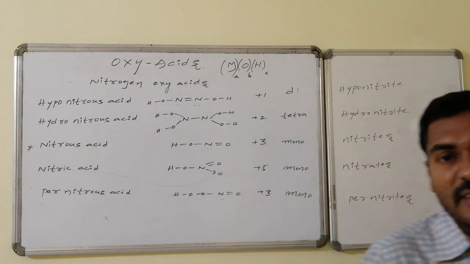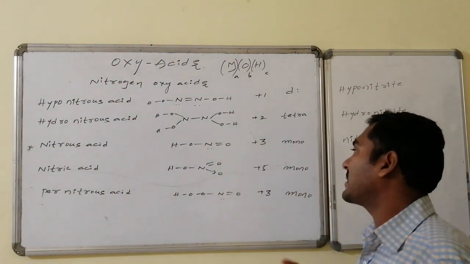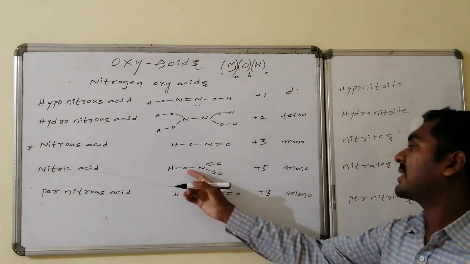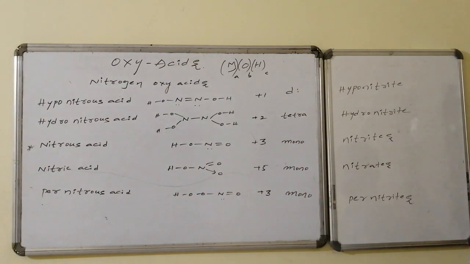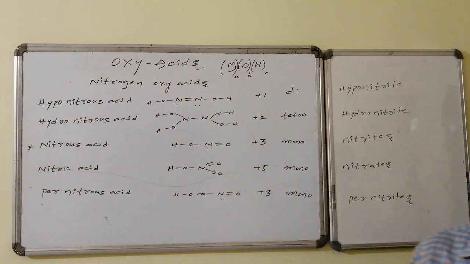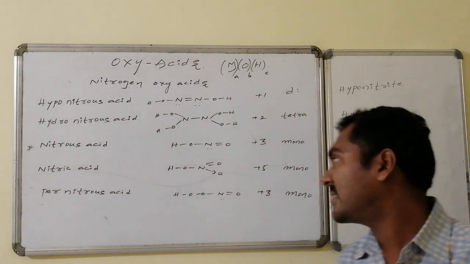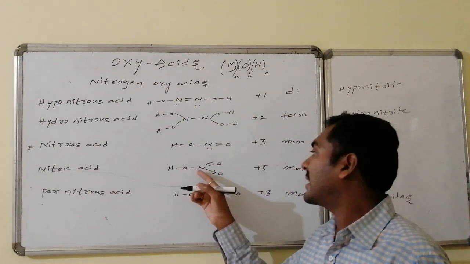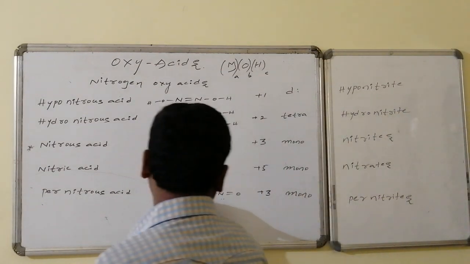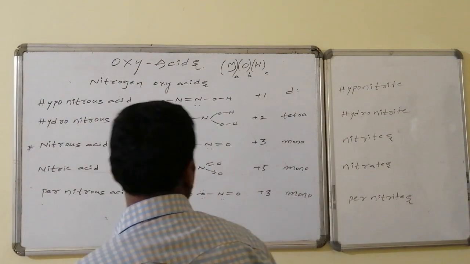Whereas HNO3, nitric acid, oxidation number is +5, the highest oxidation state, structure appears like this, having one OH connectivity. It is also a monobasic acid and the salts are said to be highest oxidation state containing salts, hence said to be nitrates. The last one is pernitrous acid. It is a peroxy bond containing nitrous acid. Instead of NOH, NOOH connectivity is there. This bond is a peroxy bond, hence it is said to be peroxynitrous acid.